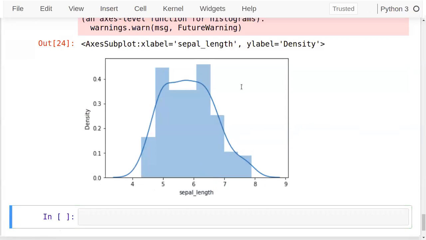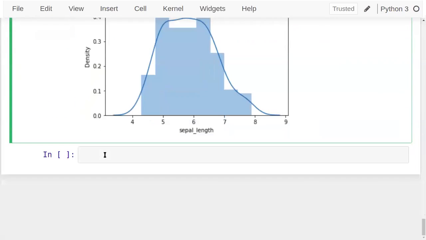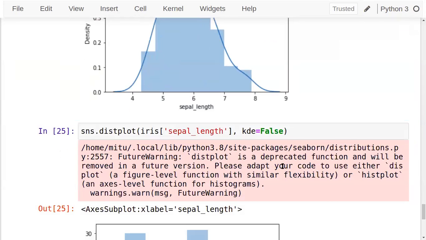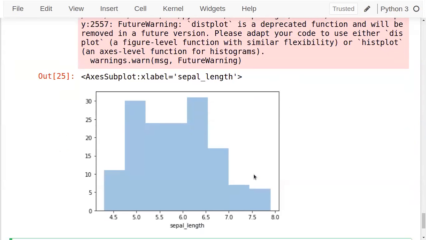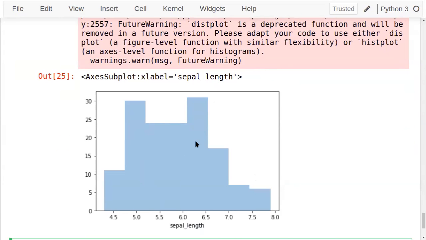If you want to disable it, I can just make use of one method. I'll show you this. The parameter kde I'll apply: kde is equal to false. So the kde is made false, so the kernel density estimation will not be shown to you. You will get only the histogram like this. Simple. So univariate analysis is also possible.